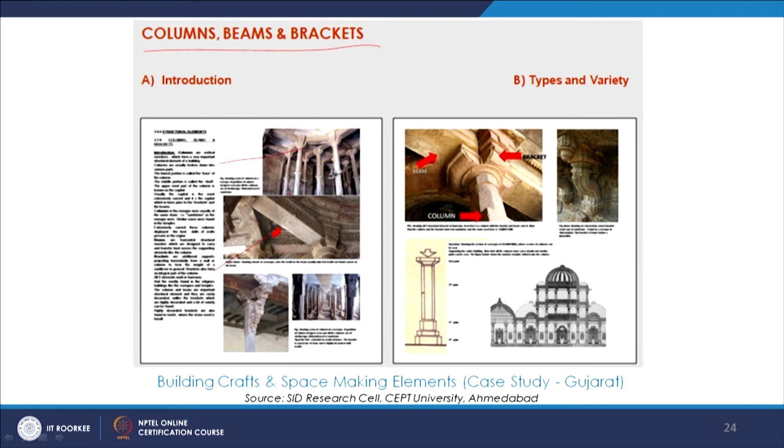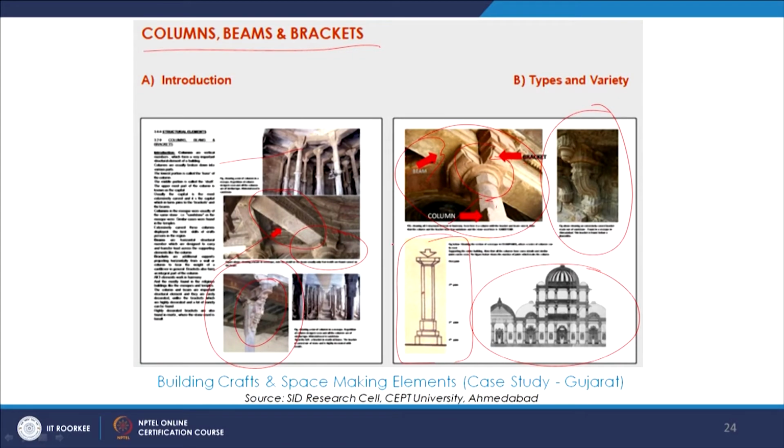Again, the variety, the striated construction and how the column and beam is joined. What is the detail? Here, this elaborate bracket that we see. Again, this bracket over here, the column over here and the beam over here. So construction details. It has a lot of ornamentation as well. So again, we are seeing it as a building craft which is solving the structural purpose as well as being very ornamental, so it adds to the aesthetic of it. So a lot of drawings and explanation of how the structure comes together. They are very interesting and informative plates that we are seeing here.